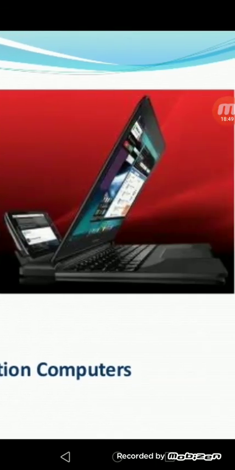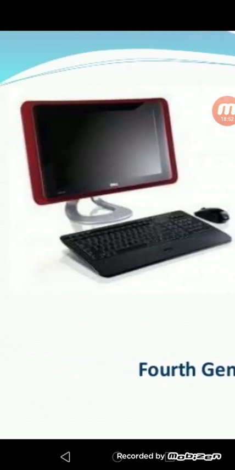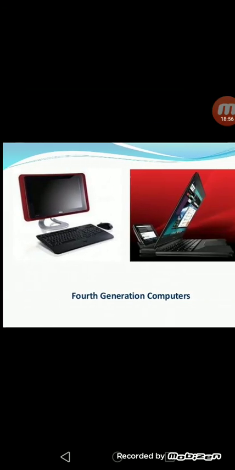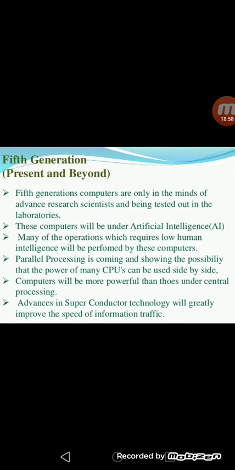This is the fourth generation computer. See this, nowadays we are using this computer. The next one is the fifth generation, at present and also beyond. The fifth generation computers are only in the minds of the advanced research scientists and being tested out in the laboratories.